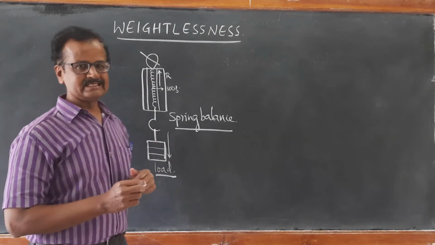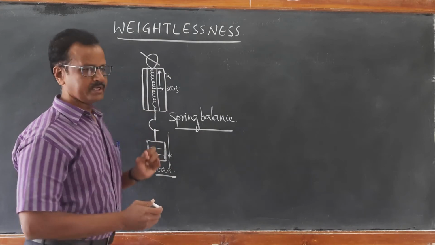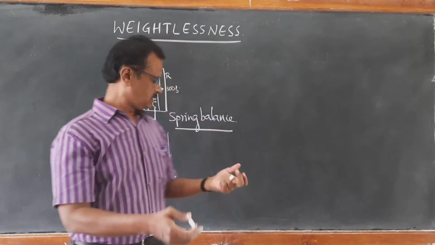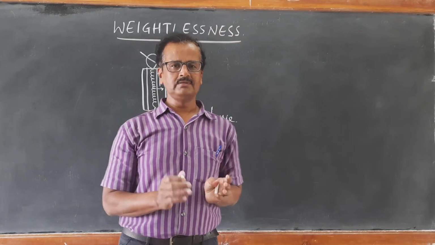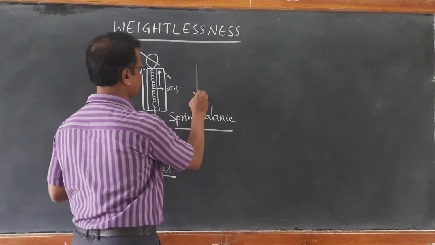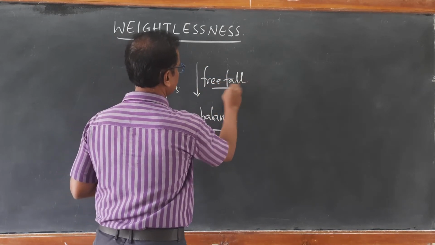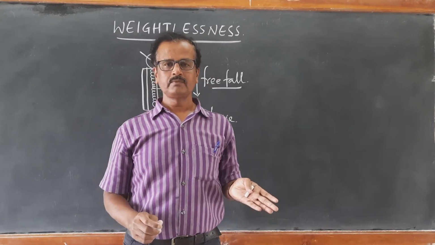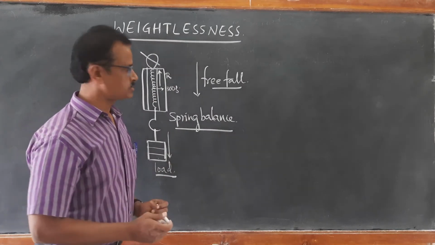When you just release it, then the load will not be able to exert any force on the spring, because the spring balance is under free fall, the load is also under free fall, the entire system is under free fall. When the entire system is under free fall, then it is under acceleration due to gravity. The only force that is acting now is the gravitational force.